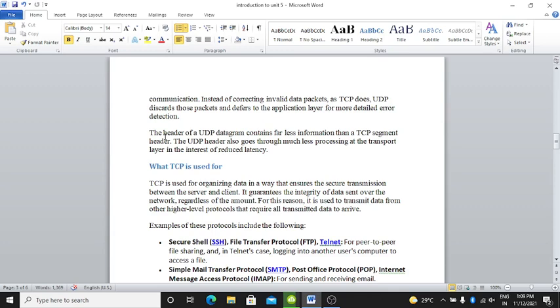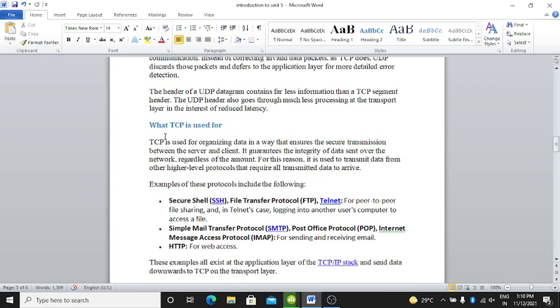It guarantees the integrity of data sent over the network regardless of the document. For this reason, it is used to transmit data from other high-level protocols that require all transmitted data to arrive.